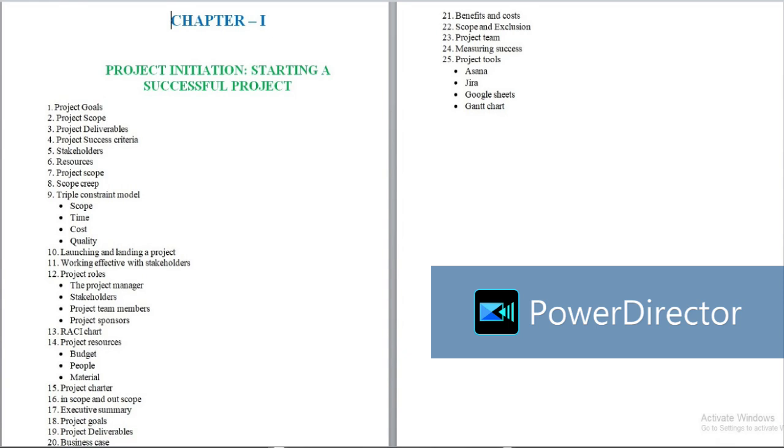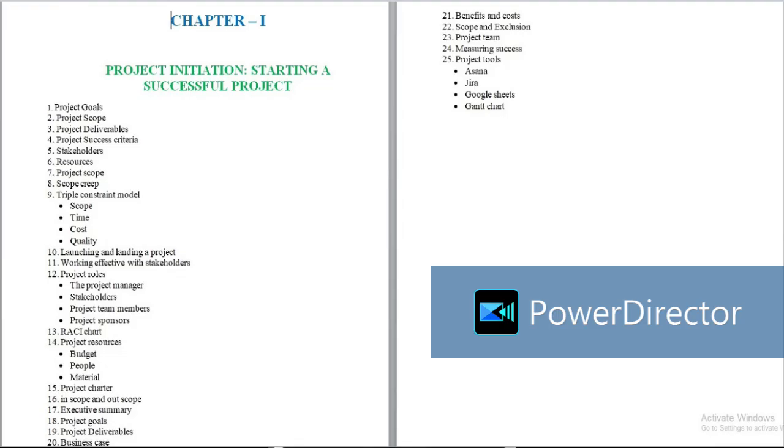13 RACI chart. 14 project resources. It includes budget, people and material. 15 project charter. 16 in scope and out of scope. 17 executive summary. 18 project goals.